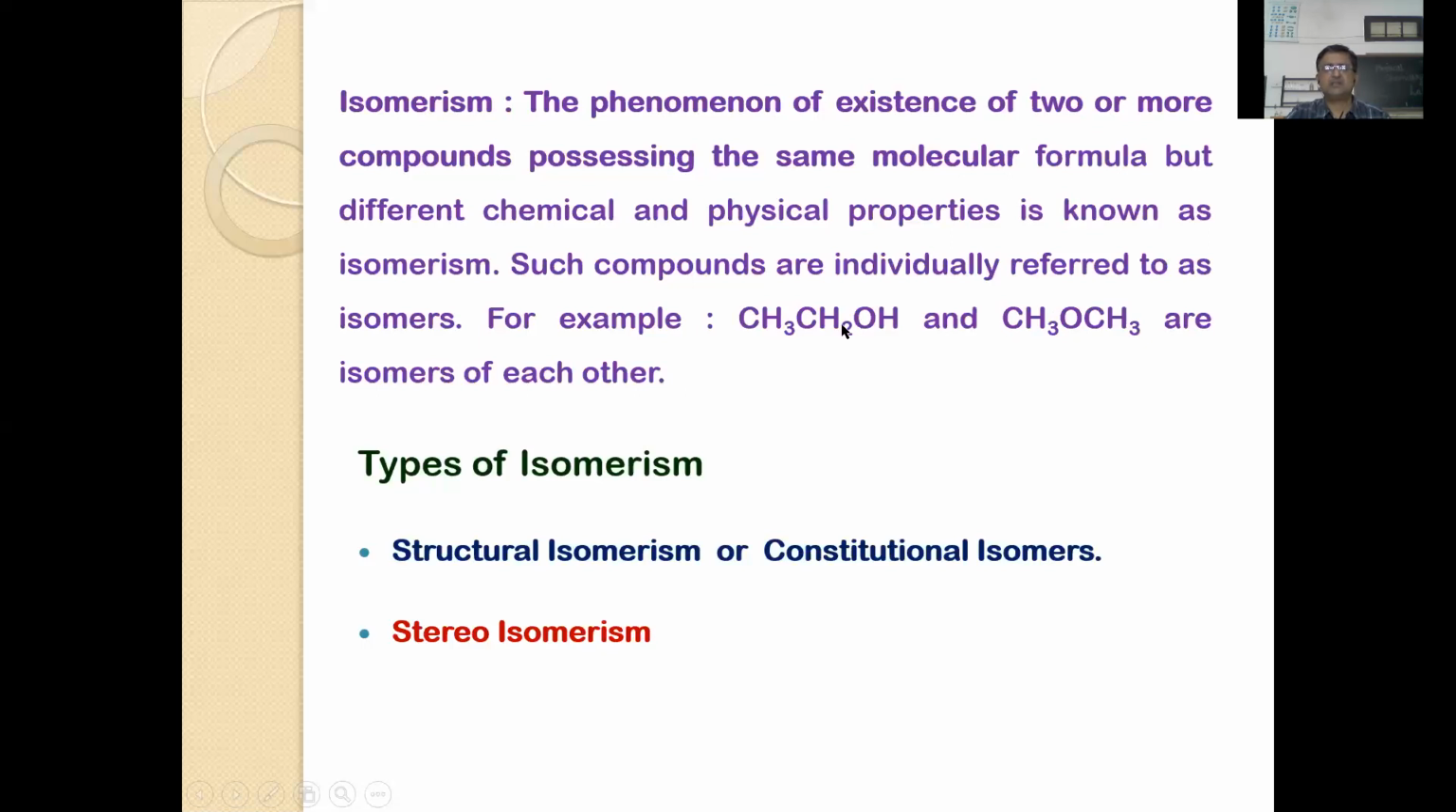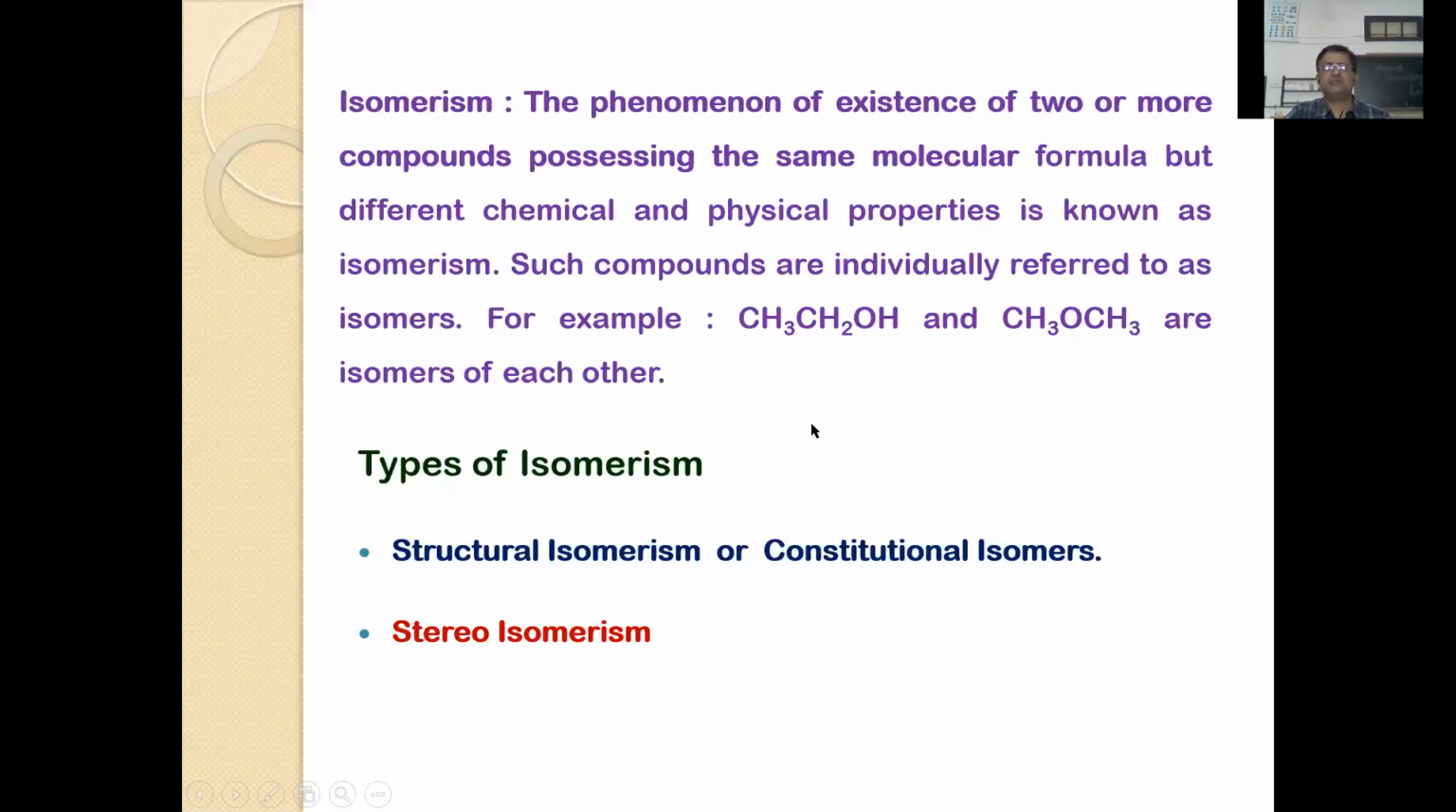Here we can learn that they are functional isomers. In fact, they differ in their functional groups. That is, the OH group here is the alcoholic functional group, and the O here is called the ether functional group, dimethyl ether.